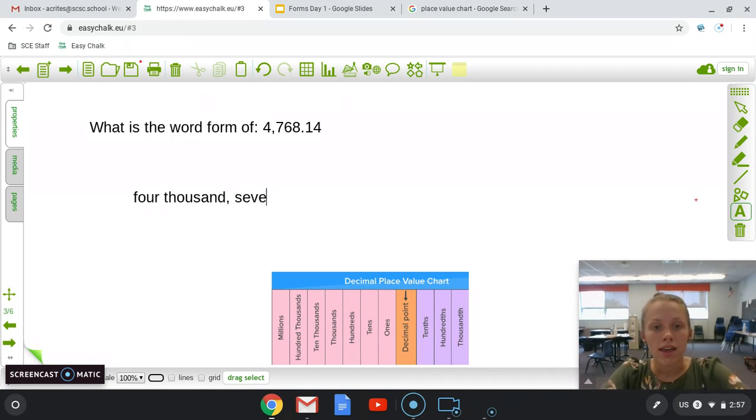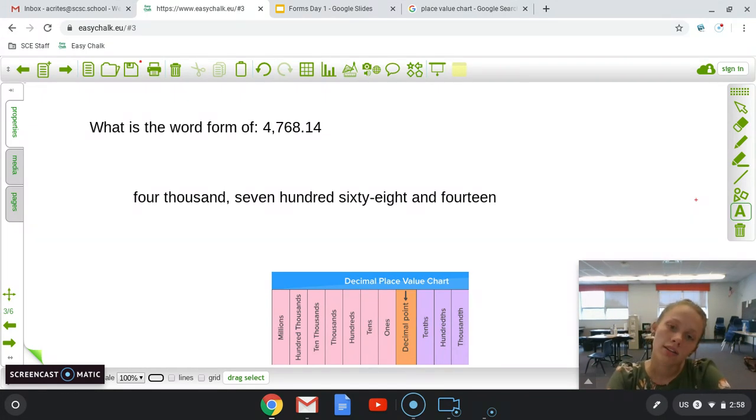Then 700. And then I say 68. So then I'll write 68. Decimal point. So and we'll say 14 because we know we say the number all together on the right side of the decimal point. 14. It's not in the tens column, it's in the hundreds column. So we'll put 14 hundredths. And that's how you write the word form of it. All right, we'll try one more.